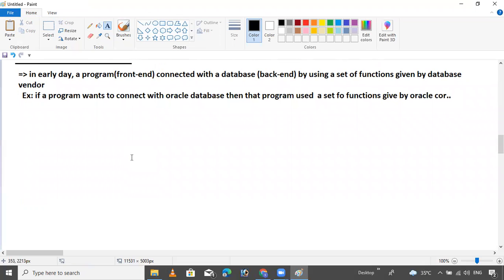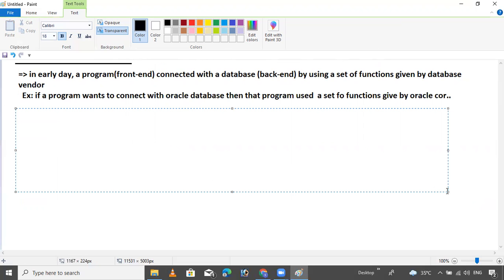Okay. So you write the function inside the program.